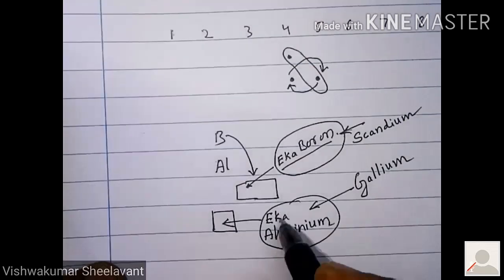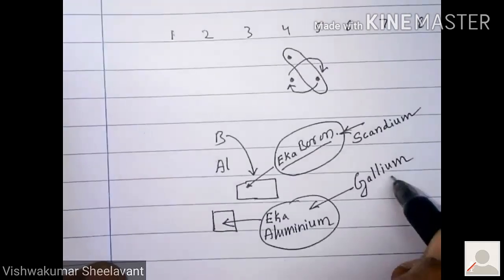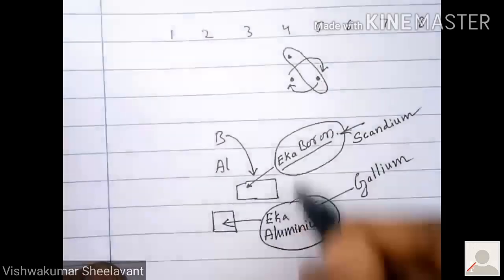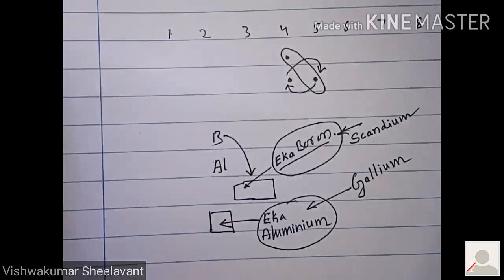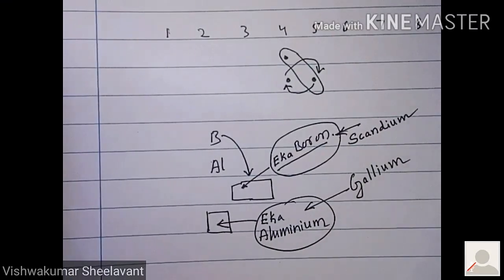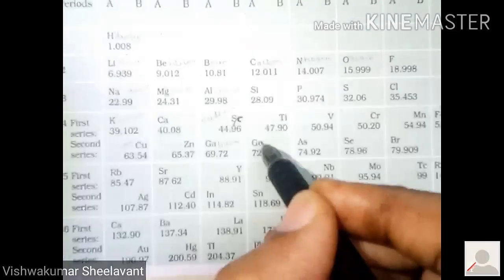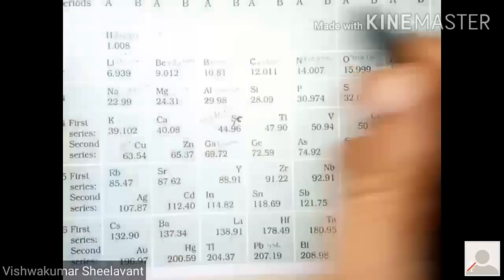So Eka aluminium is the name of gallium before its discovery. And who gave these names? Mendeleev gave these names in advance. Similarly, germanium was not found at the time of writing Mendeleev's table.